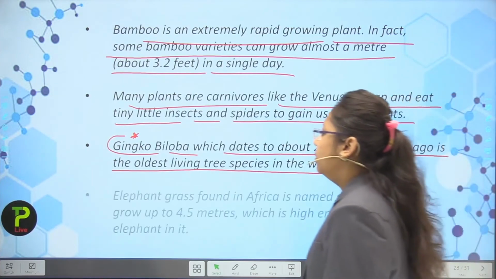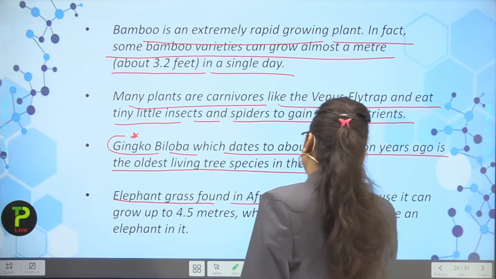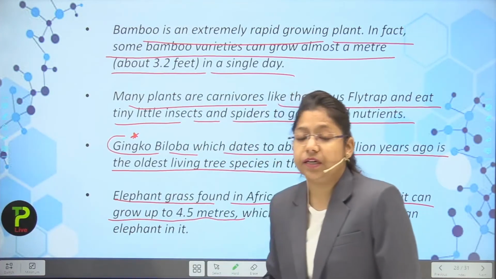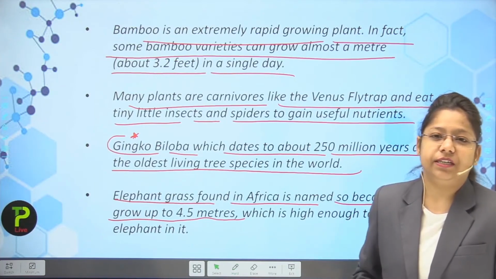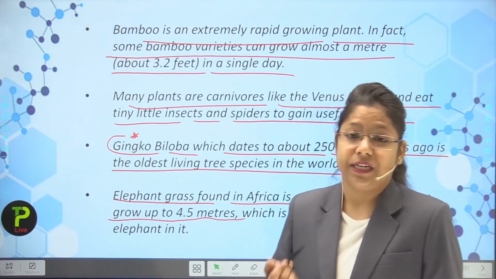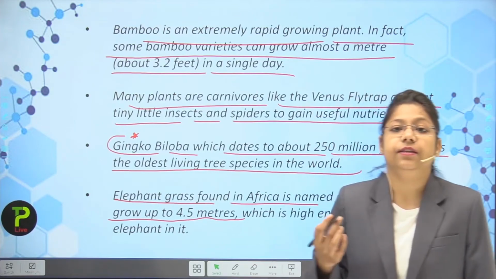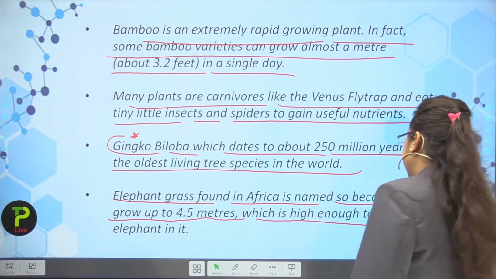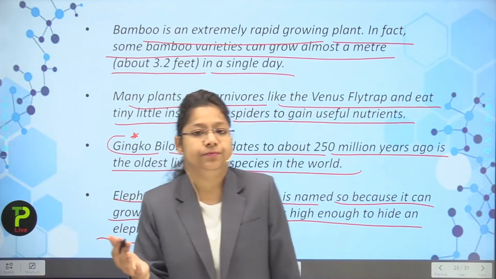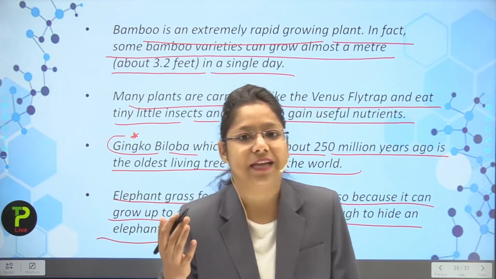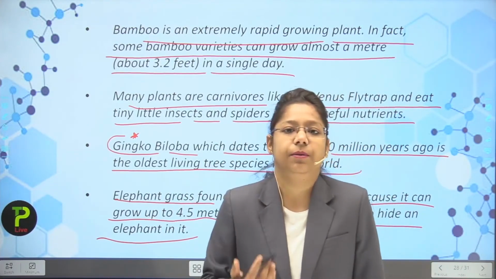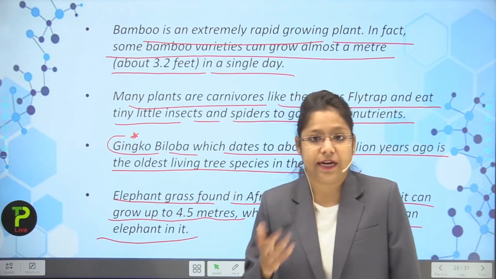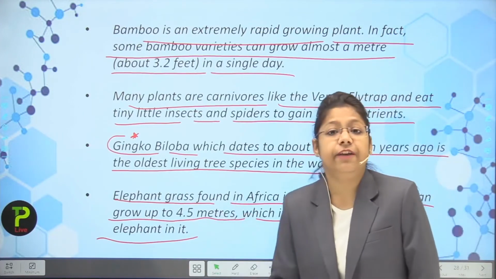Okay, now elephant grass found in Africa is named so because it can grow up to 4.5 meters. So 4.5 meters, are you imagining the growth of a particular grass? It can hide big animals like the elephant also. So it is also written over here, which is high enough to hide an elephant in it. So the elephant, the biggest and heaviest animal on the earth, can be hidden in a particular grass, which is known as what? The elephant grass, and its height is up to 4.5 meters.